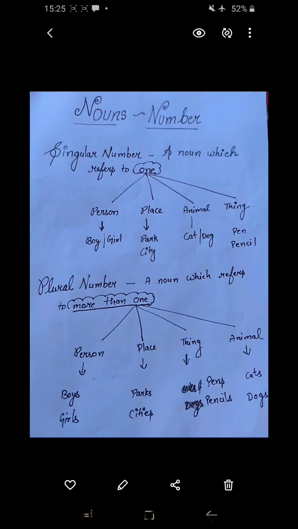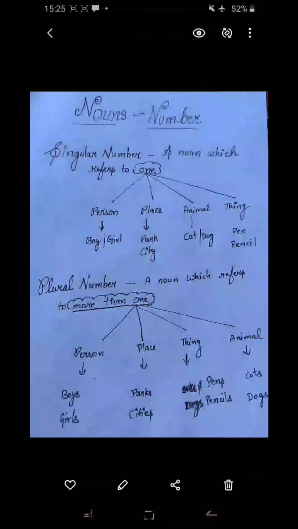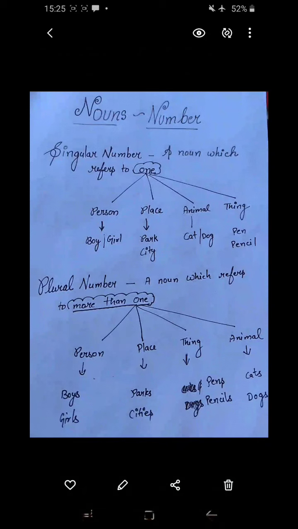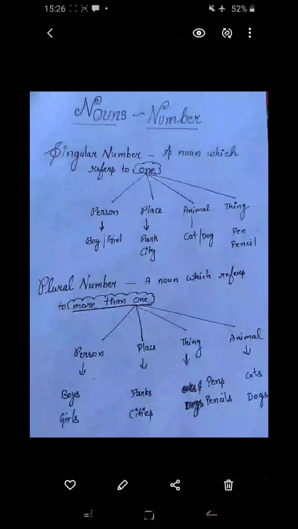Here we're going to talk about noun number. A noun is the name of a person, place, thing, or animal. But when we talk about singular and plural nouns, it comes under number. Singular noun. What is a singular number noun? A noun which refers to one person, place, animal, or thing is called a singular noun.